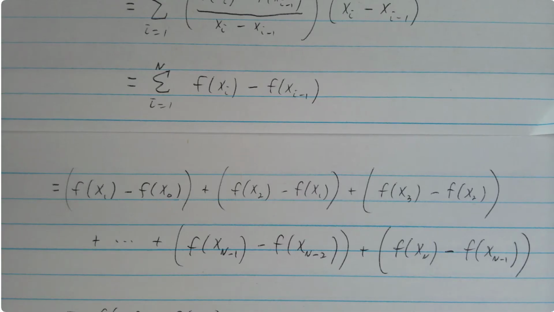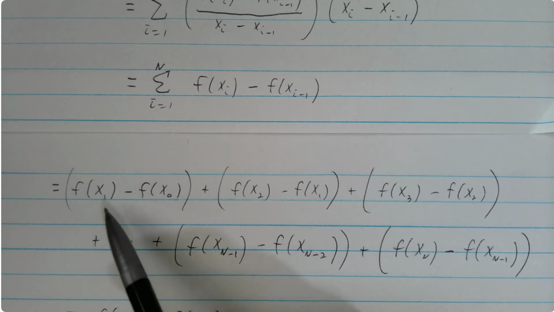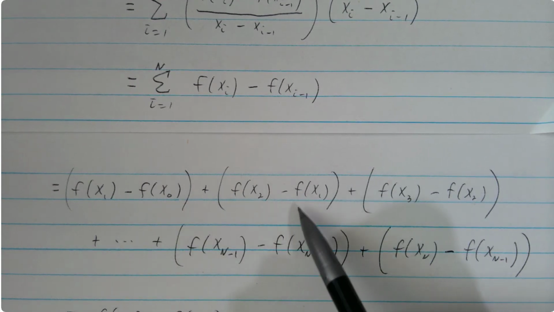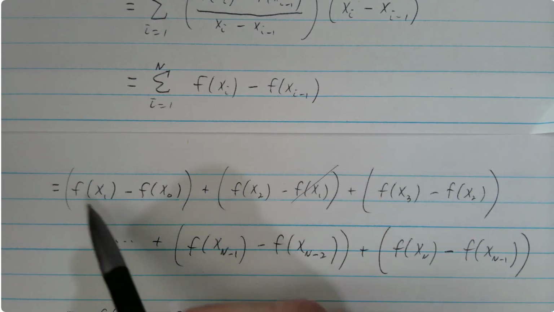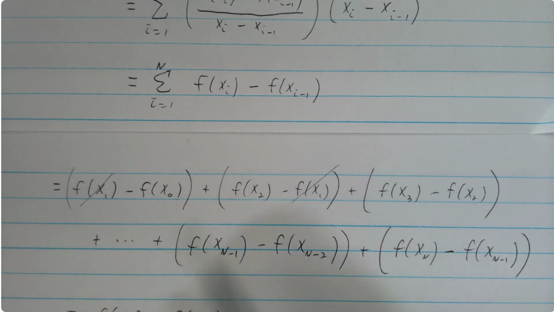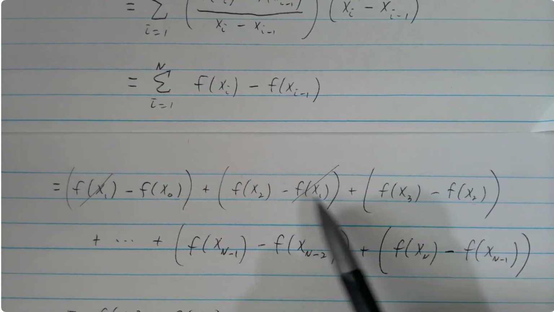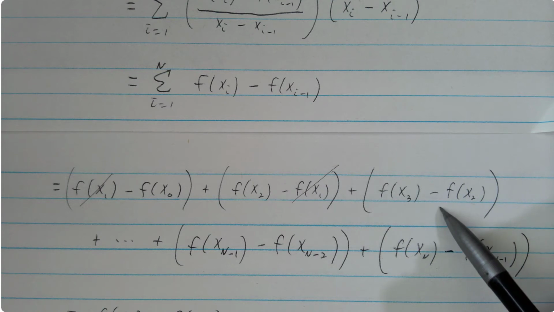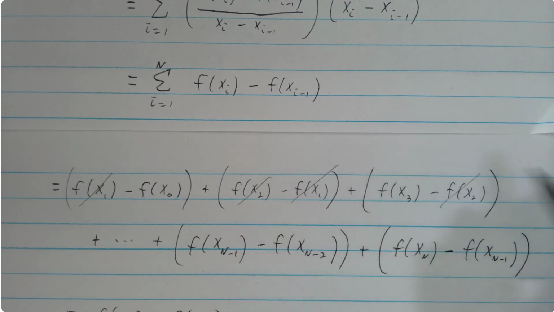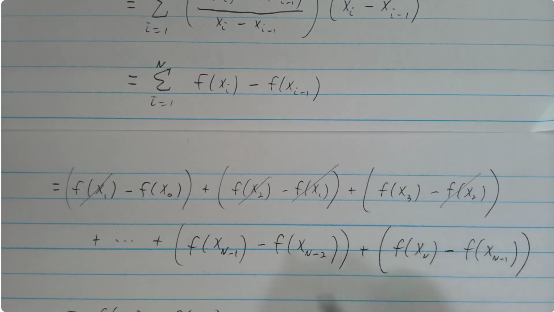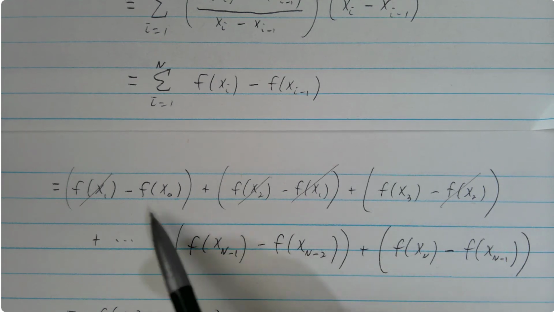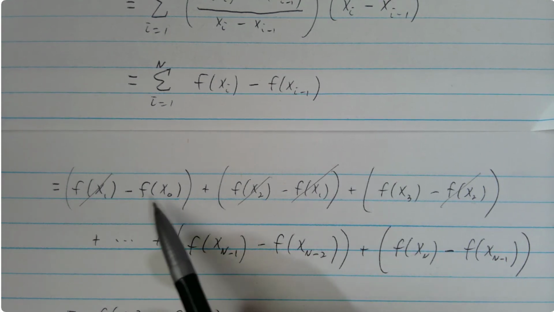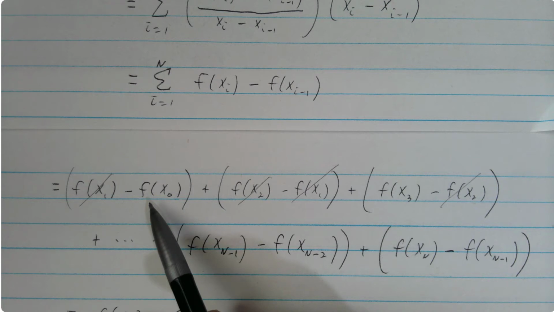I called it a telescoping sum because if you look at it, we've got f of x1 minus f of x0, but then we have minus f of x1 here, and that'll cancel with that one. Then we have f of x2, so we already subtracted there, but over here I'll have minus f of x2, that'll cancel with this one, and so on. They'll always be canceling. There's nothing to add to, so this f of x0 doesn't cancel anything, so it will remain.